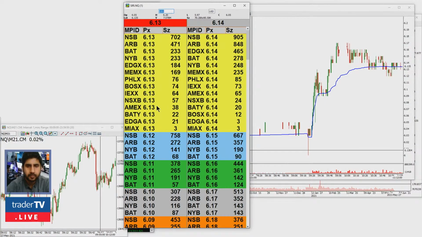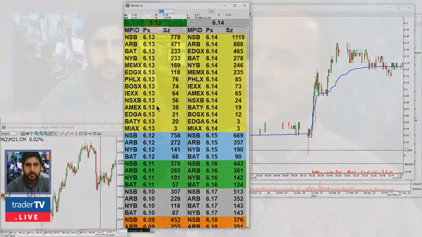So you call them ECNs. Some people will call them that, books, networks, things like that. But that's what's happening here on the level 2. You have a great opportunity to see everything available to you, including MEMX, a new one, EdgeX here, IEX, BossX, Philly. All of these are available to you, Bilal.